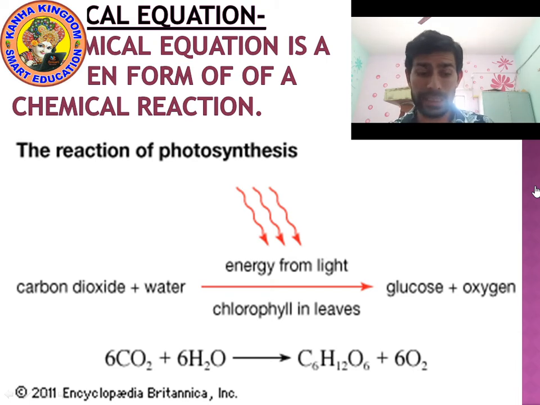What is the meaning of this equation? 6CO2 means molecules of carbon dioxide, when they react with 6H2O, molecules of water, then a new compound is formed. Which compound? Glucose. So what is the formula of glucose? C6H12O6. It is the chemical formula of glucose. And oxygen is released.